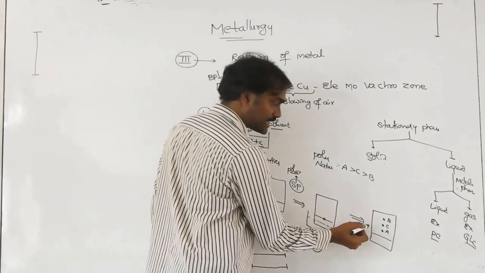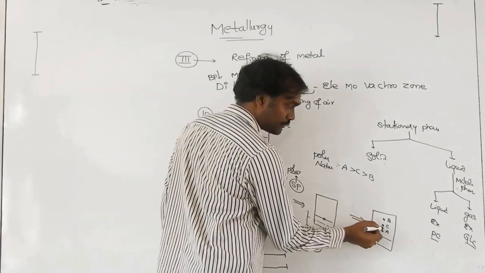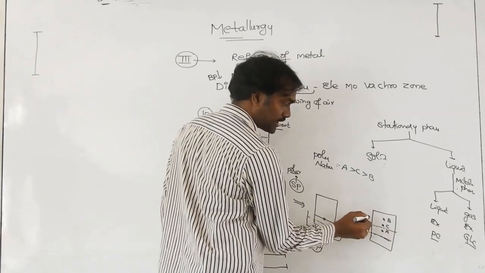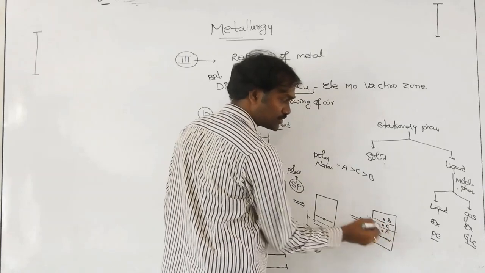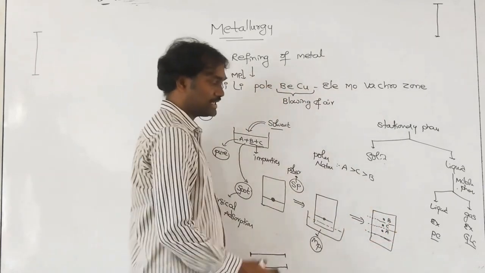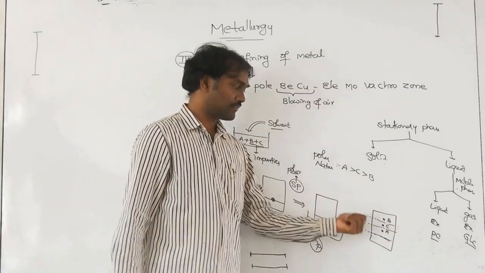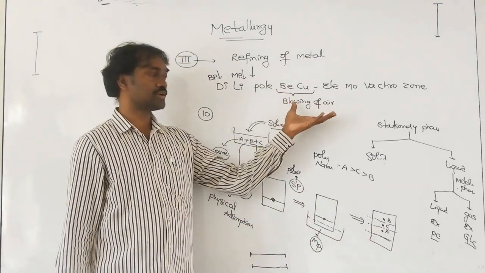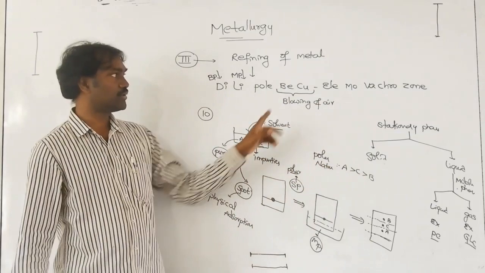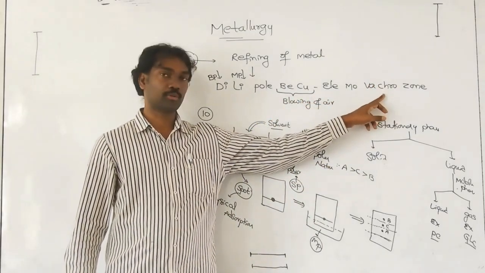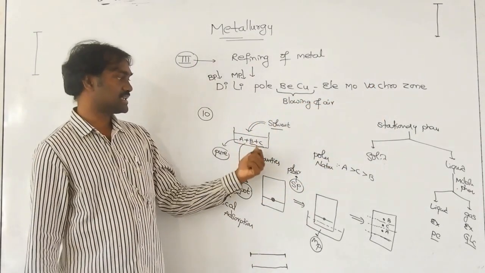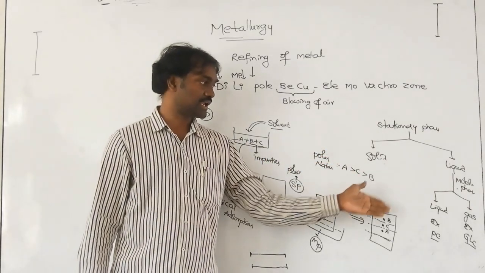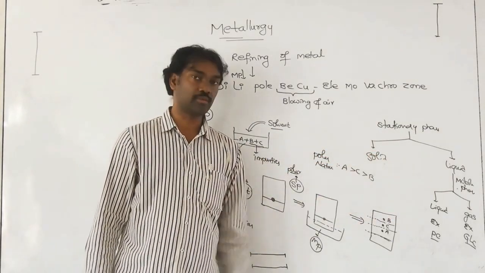After drying, you can cut this paper. You cut up to this point, which means A is separated. You cut here and remove this one. And A, C and B compounds are perfectly separated. So whatever the process, if you are not able to separate any compound, the one and only wonderful technique is chromatography, which contains a stationary phase and a mobile phase. So what are the stationary phases? What are the examples? That is also one important point.